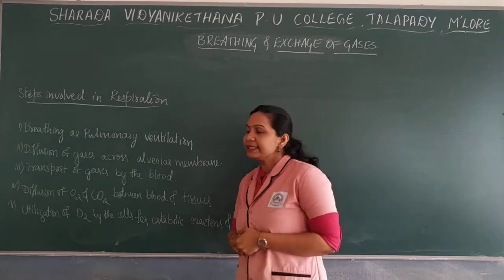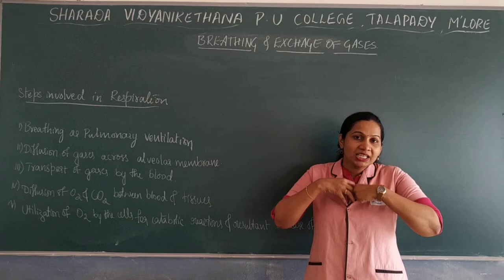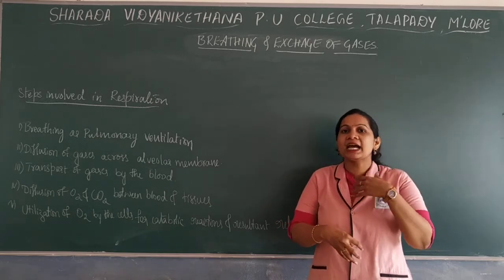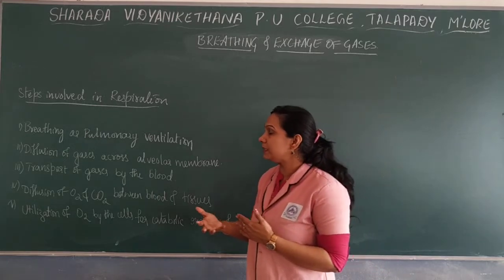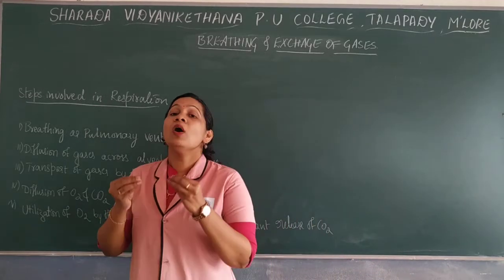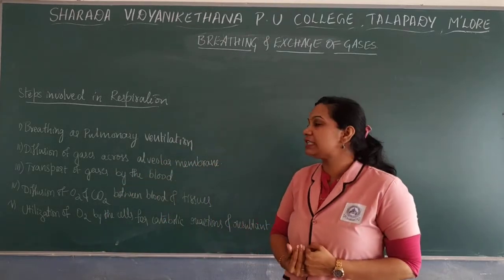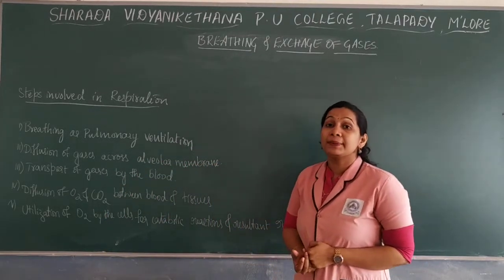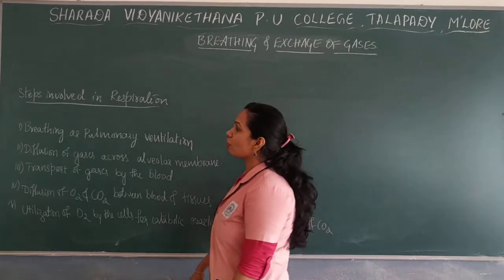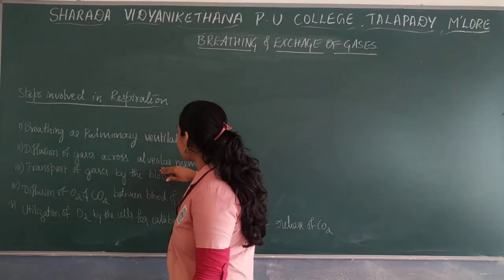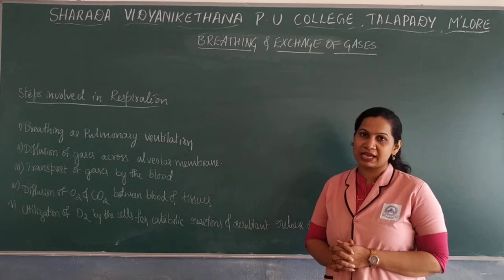Okay, so here in case of pulmonary ventilation, what happens is oxygen is drawn in and the carbon dioxide is released out. Breathing or pulmonary ventilation, where mainly oxygen is drawn in and carbon dioxide is released out, that refers to the breathing or pulmonary ventilation. And next is about diffusion of gases across alveolar membrane.